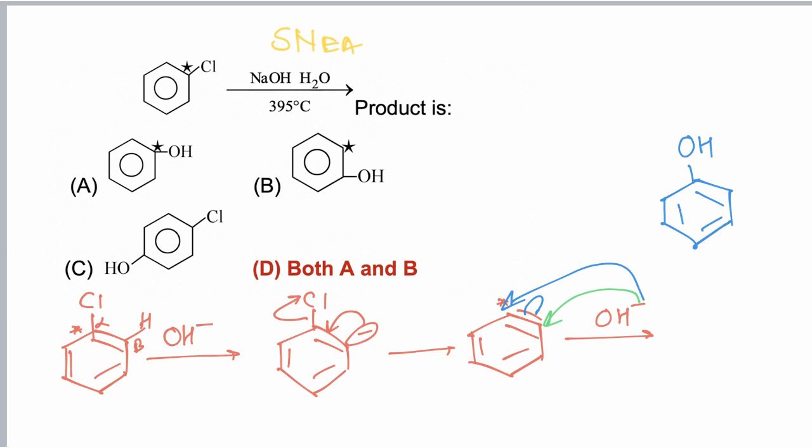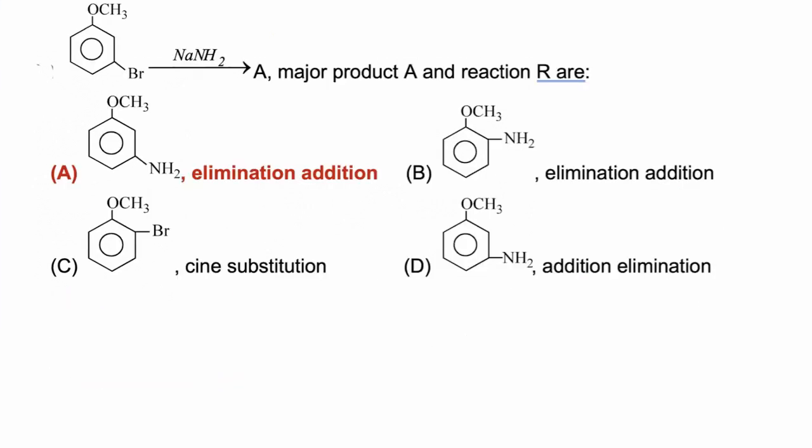If OH attacks at the position adjacent to the carbon to which the leaving group was attached, then this product is obtained. So A and B, both products are formed in the reaction, and hence the correct answer is D.